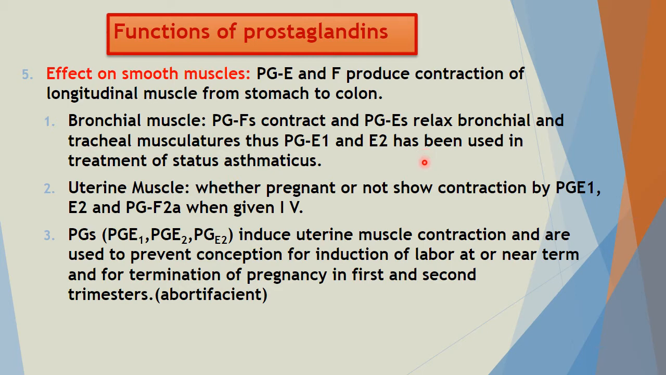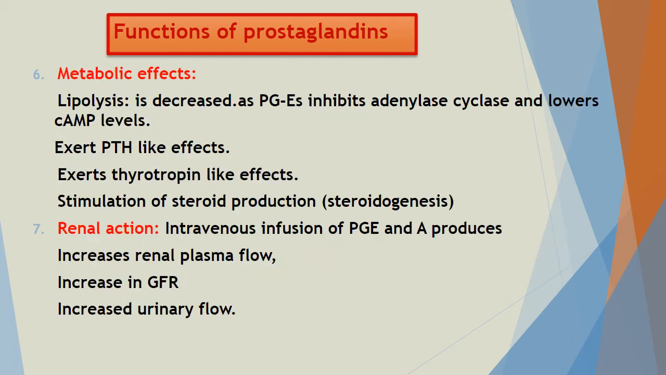asthmaticus. Then uterine muscles, whether pregnant or not: contraction of the uterus is by PGE1, E2 and F2 alpha, F2 alpha when given IV. PGs induce uterine muscle contraction and are used to prevent conception, for induction of labor at or near term, or for termination of pregnancy in the first and second trimester, that is, as an abortifacient.